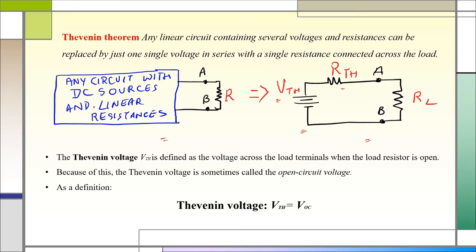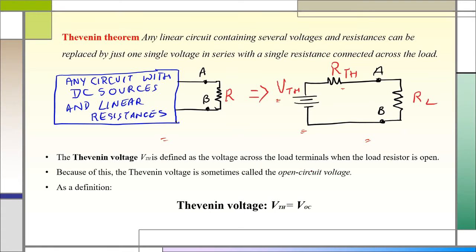So what does Thevenin theorem state? It states that any linear circuit containing several voltages and resistances can be replaced by just one single voltage in series with a single resistance connected across the load. So we have a voltage source and a resistor, both in series with the load resistance. Okay, so how to calculate VTH and RTH, that we will see now.